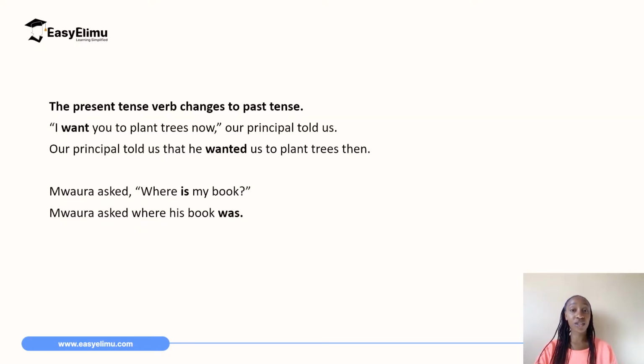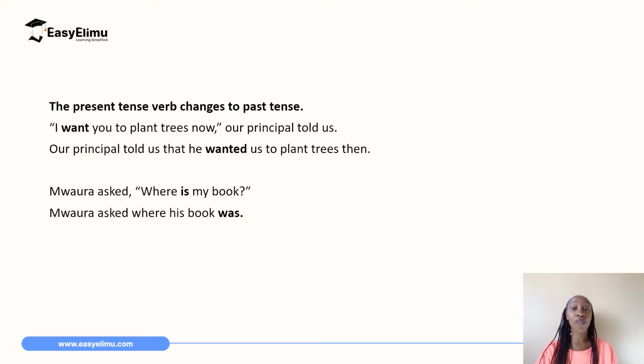Secondly, another thing to note, when you now convert a sentence from direct speech to indirect speech, the verb that is in the present tense changes to past tense. Let's have a look at the same two sentences that we have been using. So sentence number one, "I want you to plant trees now," our principal told us. The verb in that sentence is want.